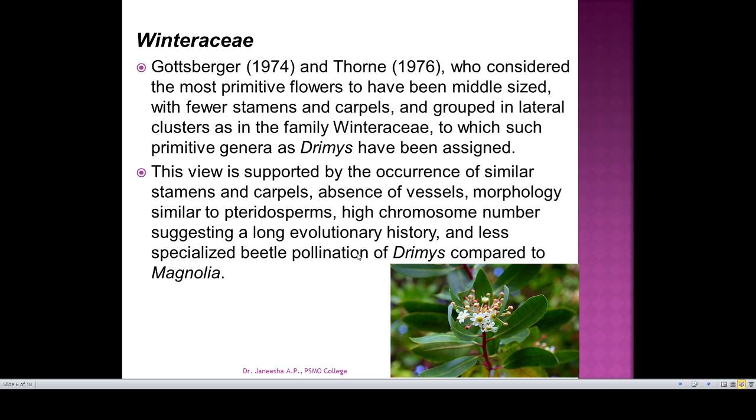Example, Drimys. This view is supported by the occurrence of similar stamens and carpels, absence of vessels, morphology similar to pteridosperms, and high chromosome number suggesting a long evolutionary history, and less specialized pollination of Drimys compared to Magnolia. So considering the features of Drimys, it is much more primitive than Magnolia.